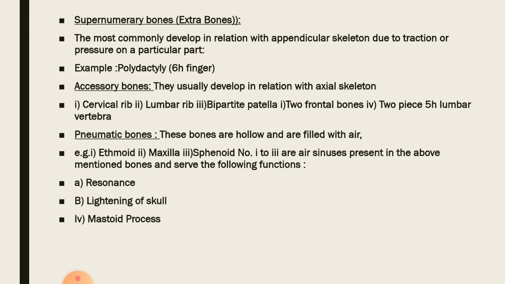And basically these air sinuses are very important and have functions. They help in resonance, and they also lighten the skull. And the last example includes the mastoid process, though the mastoid process is not included in the air sinuses, but it does contain the air cells. And I have told you in the previous lecture that you can feel the mastoid process behind your ears.